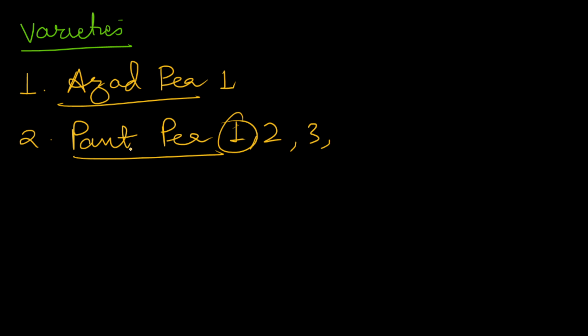Remember, there is another variety, Rachna. There is variety Punjab 89, the Punjab PA series.